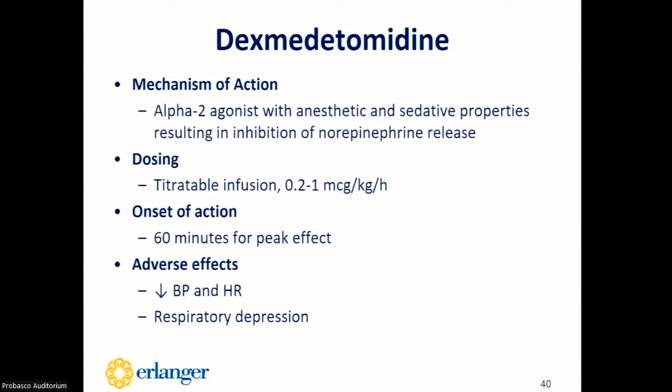So dexmedetomidine is an alpha-2 agonist with anesthetic and sedative properties, which results in the inhibition of norepinephrine release. It's a continuous titratable infusion. And at Erlanger, we use a dosing range of 0.2 to 1 microgram per kilogram per hour, but dosing ranges can vary based on the institution that you're at. It takes about an hour for a peak effect and can be titrated up every 30 minutes to a target RASS goal based on provider preference. Some notable adverse effects include a decrease in blood pressure and heart rate and a risk of respiratory depression with its use.